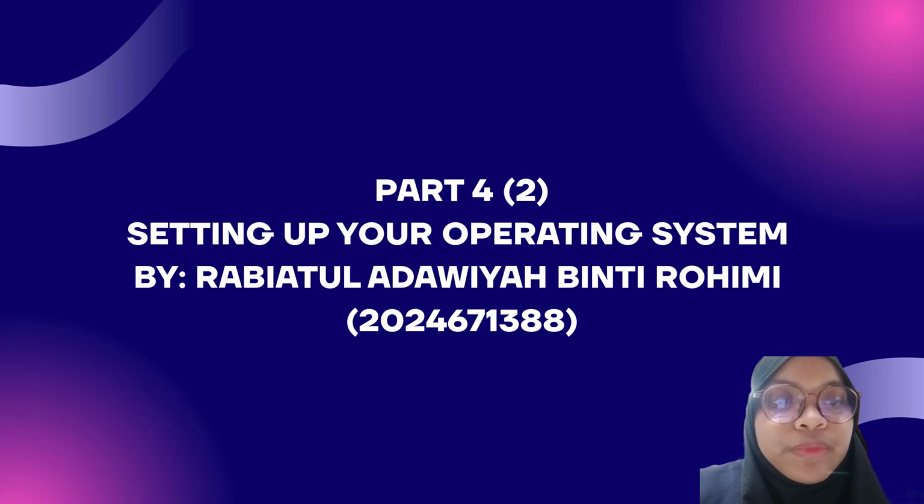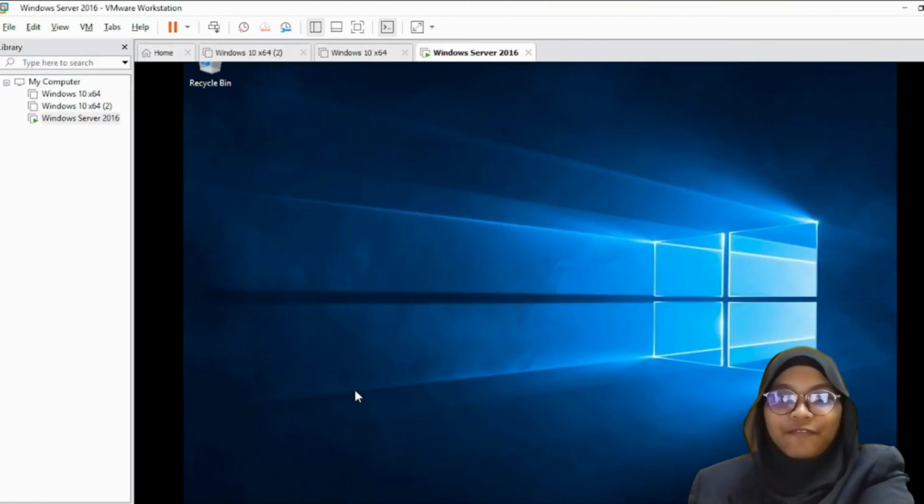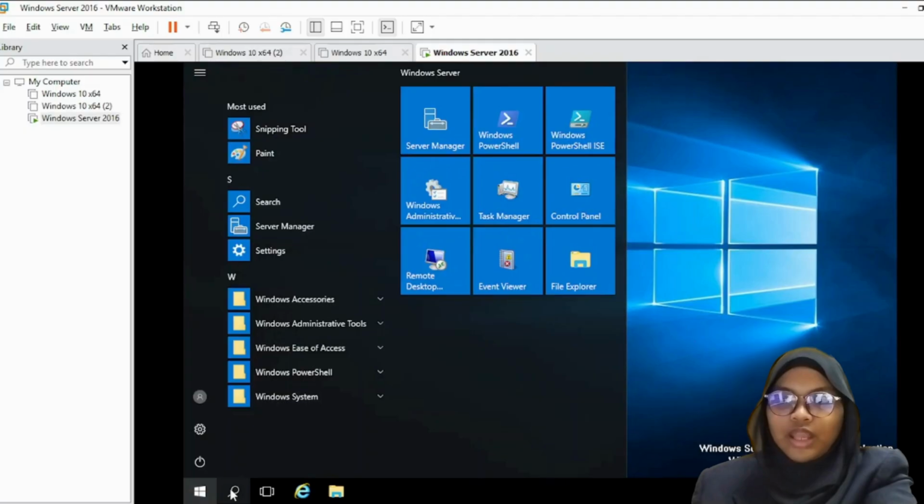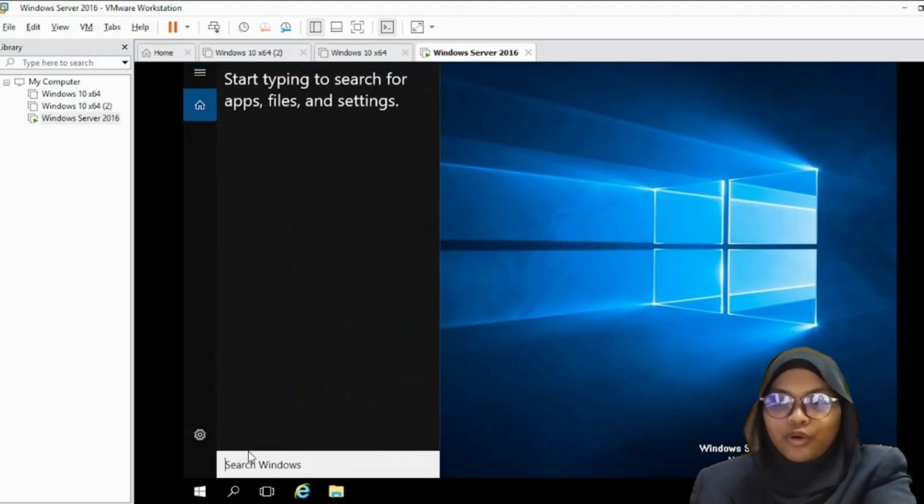I will continue to explain part 4, setting up your operating system. For step 5, show how to create a user account. First, you need to click Window and then search for Control Panel.